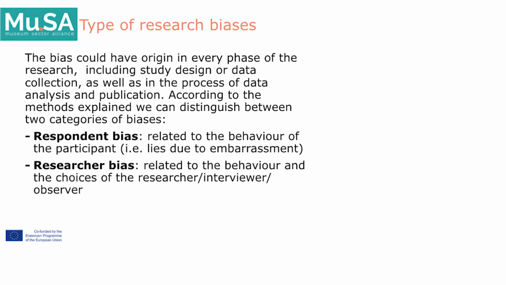The research bias could have origin in every phase of the research, but according to the methods explained, we can distinguish between two categories of biases. The respondent bias, that is related to the behavior of the participant, and the researcher bias, that is related to the behavior and the choices of the researcher or interviewer or observer.